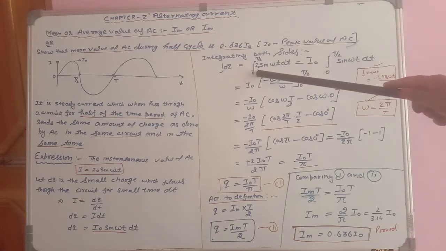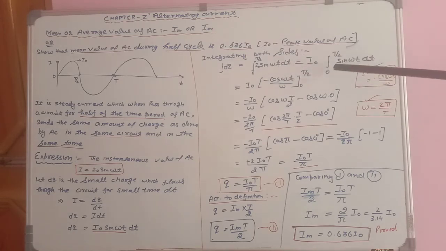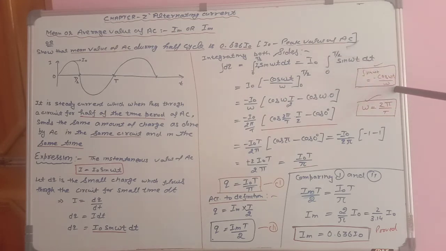I naught is constant because it is the peak value. It remains constant, so I naught I will take outside. 0 to T by 2 integration of sine omega t dt. Now mathematics students, non-medical students, will study integration, but for medical students you need to cram these formulas. The integration of sine omega t is minus cos omega t upon omega. Omega is the angular velocity. So I naught I have taken outside, and the integration of sine omega t I have written in this red box. It is minus cos omega t upon omega, 0 to T by 2.